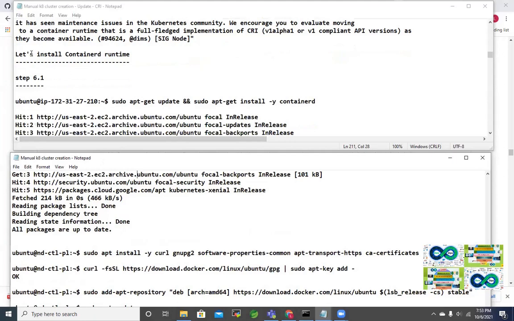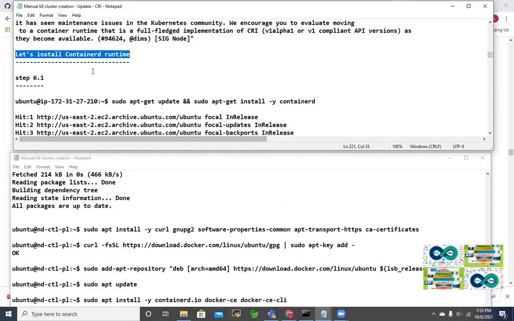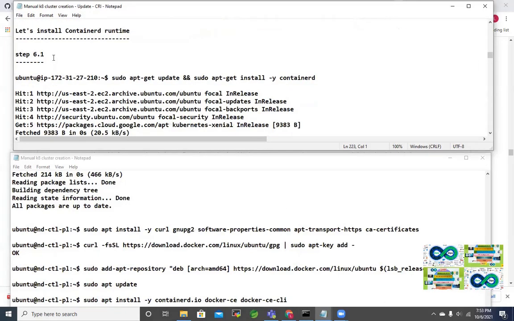So this is the new practical that you have to do. Of course, you can manage it, because if you have followed the videos and done this practical, it's just a matter of applying this change. So yeah, let's go to step 6.1.